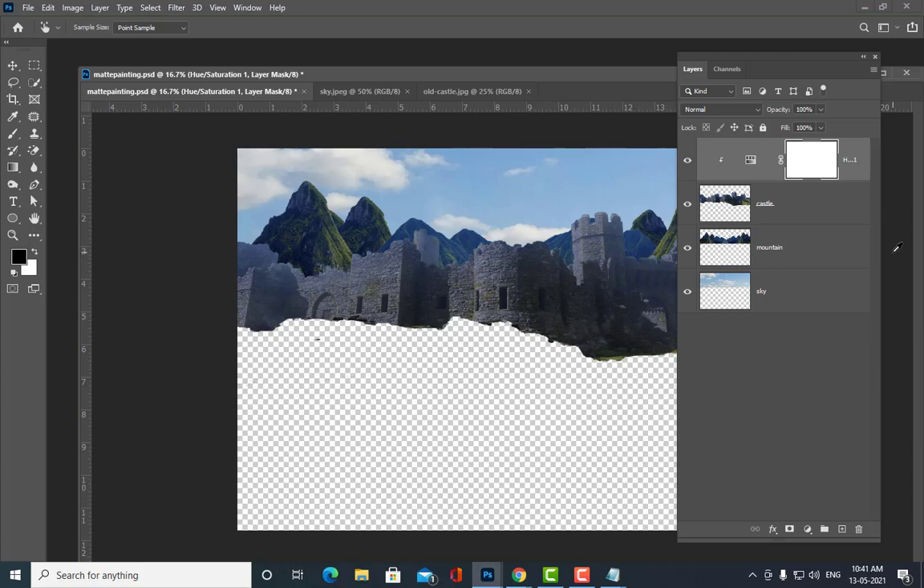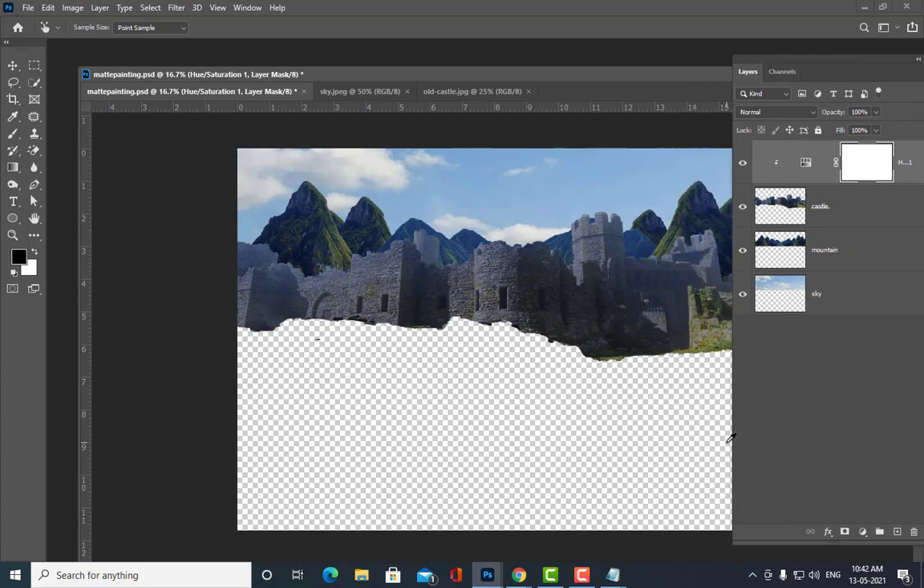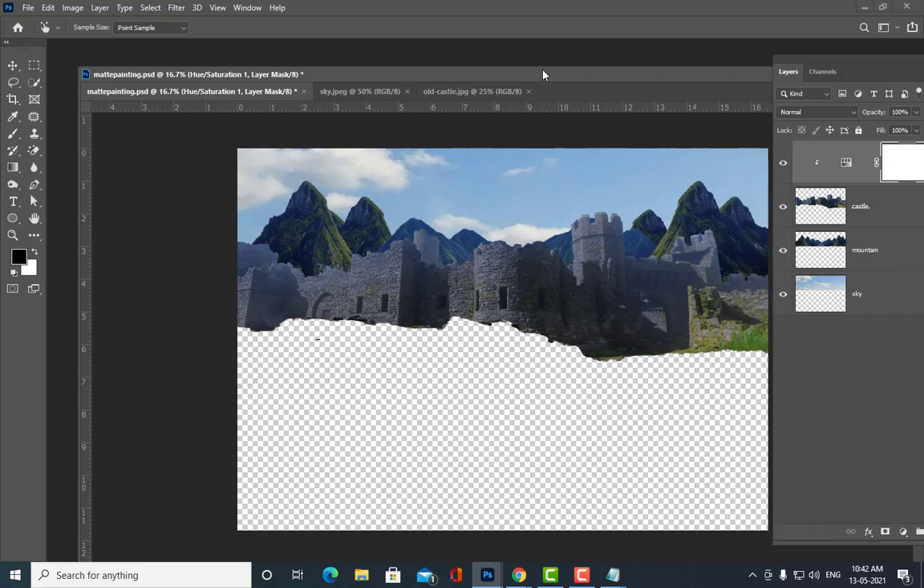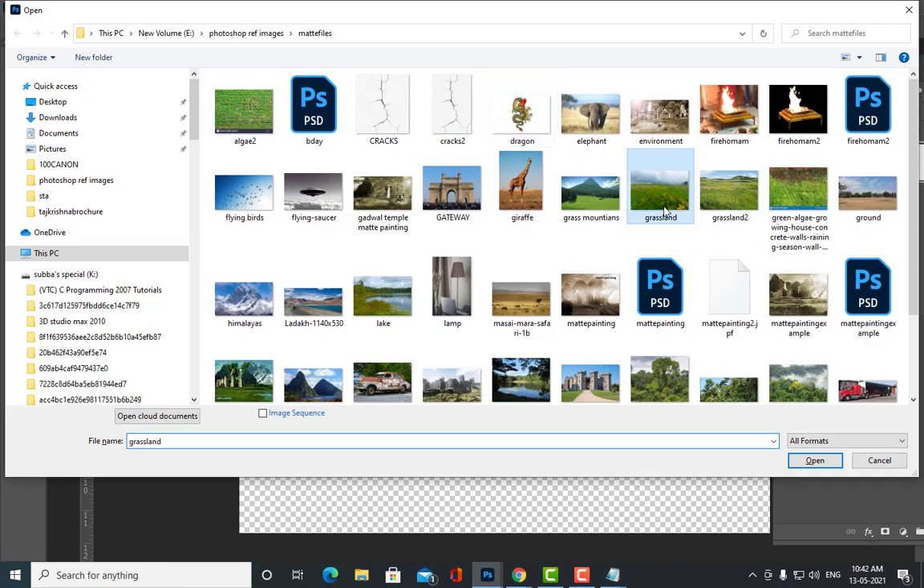Next thing is now I am going to get a grassland. So we are going to put that grassland in front of this castle. So how are we going to get it? Let's just open it. See, here we have a grassland actually. So we will select this. Just open it.